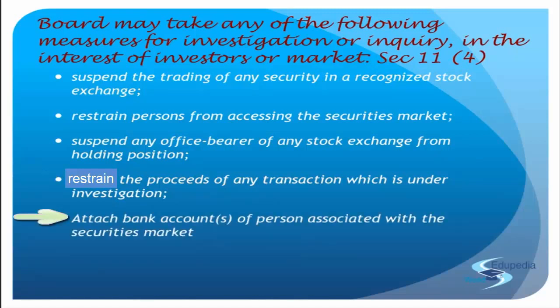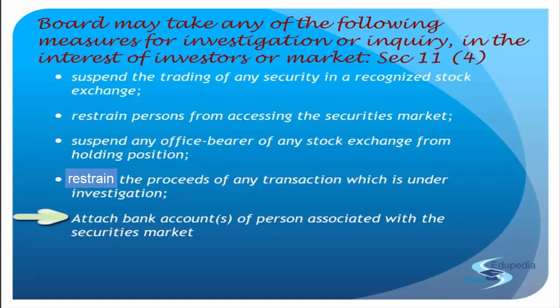Then further, they can attach the bank accounts of persons associated with the security market. Attach means they'll freeze. In our language, what we understand is freeze. So SEBI can freeze after passing an order on an application made for approval to the judicial magistrate. When SEBI makes an application to the judicial magistrate for approval to freeze, that magistrate will be of the first class court, who has jurisdiction, for a period not exceeding 1 month on one or more bank accounts.